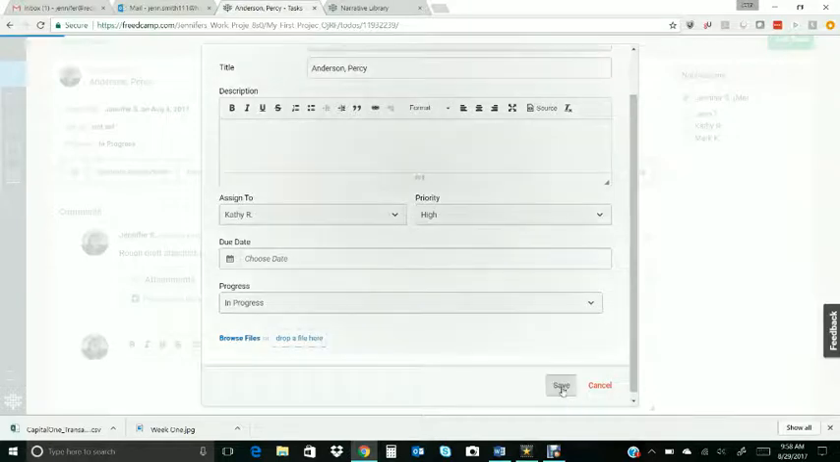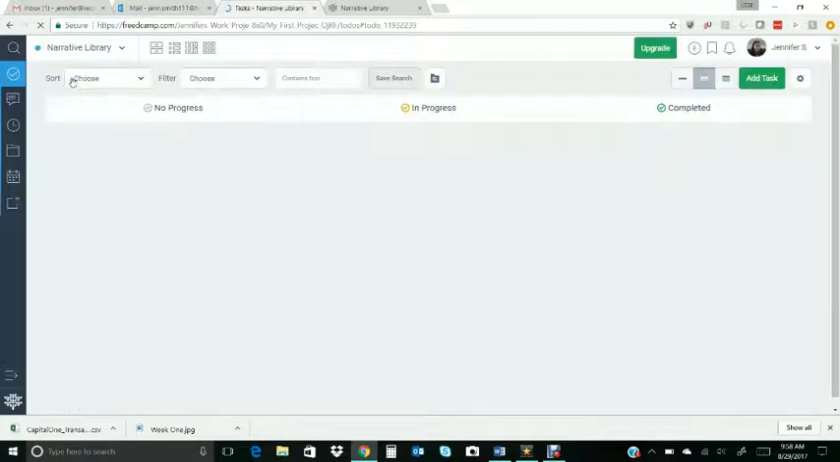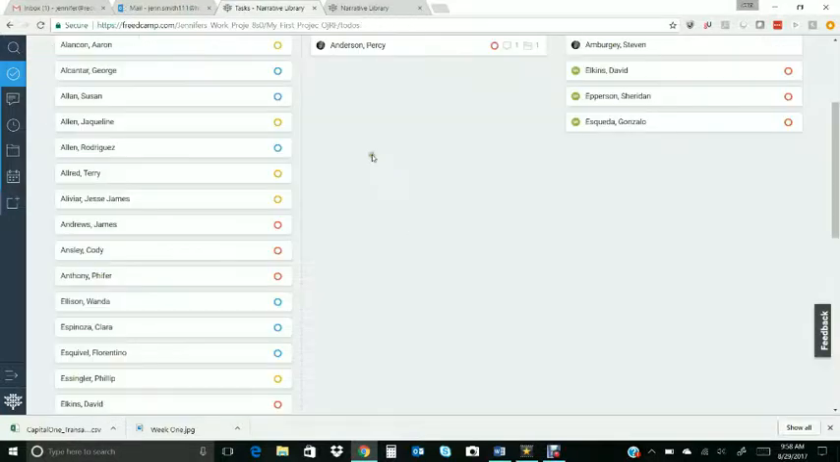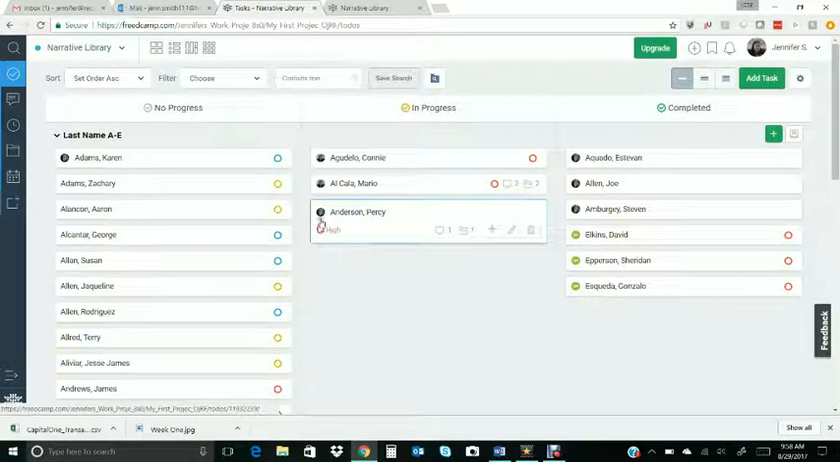So once I do that, this task is now assigned to Kathy. So when she comes in and looks, let me just go back to tasks. When she looks in the in progress, she'll see this picture now is a picture of Kathy.